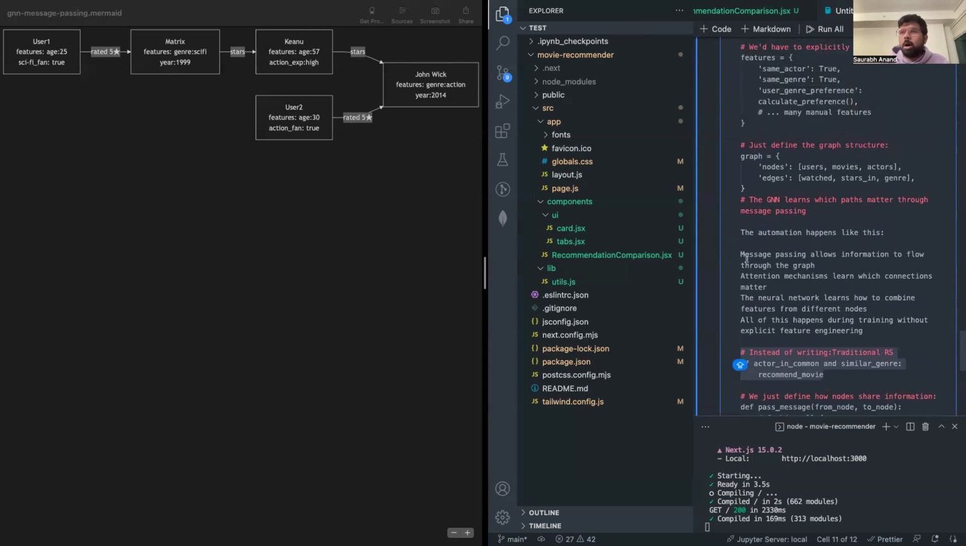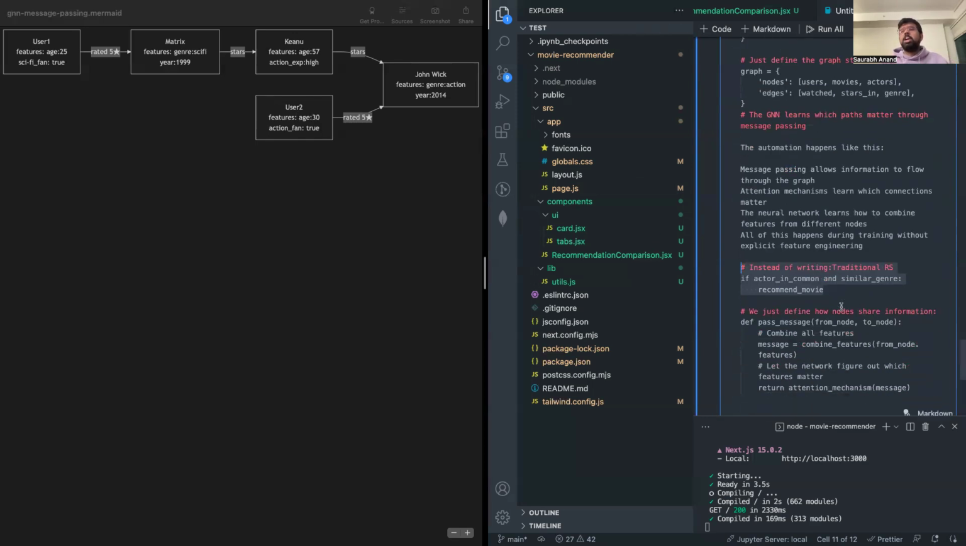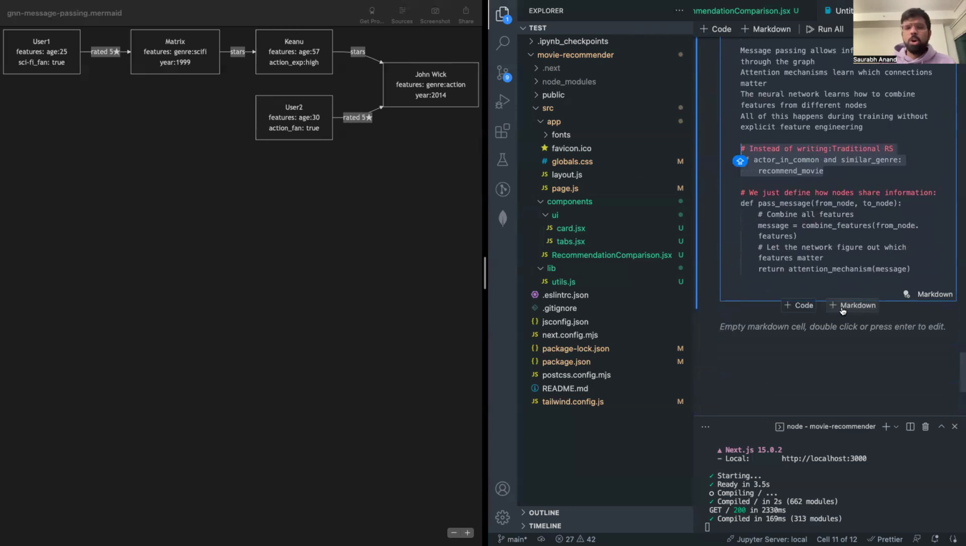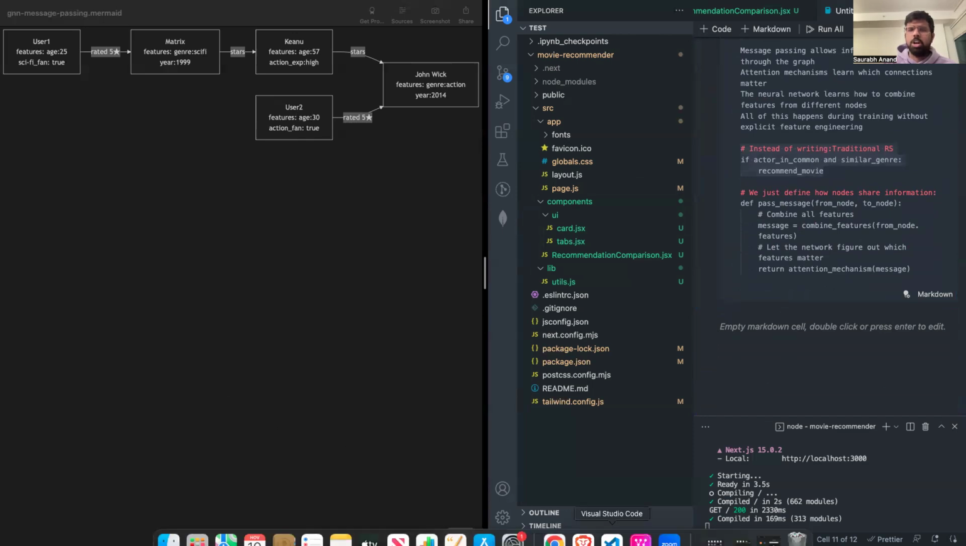So yeah, message passing allows the information to flow through the graph. Attention mechanisms learn which connections matter, as we saw, and the neural network learns to combine these features from different nodes and make a recommendation. As we saw here, user one will be recommended the movie John Wick on the basis of the message passing and its similarity to user two, as we can see. So yeah, this is what that was about, how traditional systems versus graph neural networks work.